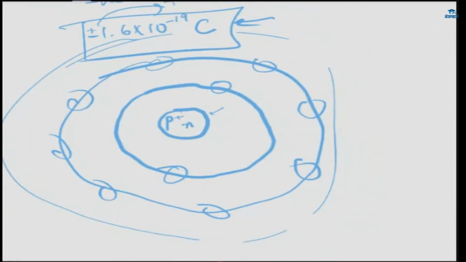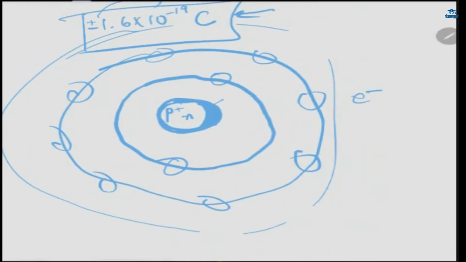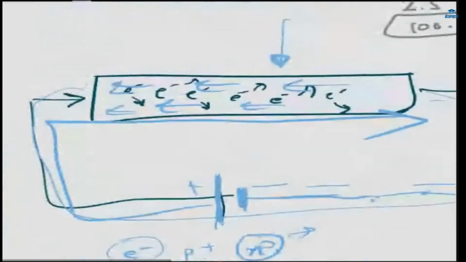So protons and neutrons take no participation in the flow of electricity. The only thing that takes part in the flow of electricity is the electron, because electrons keep on moving throughout the conductor, right? So the electron is solely responsible for the flow of electricity.